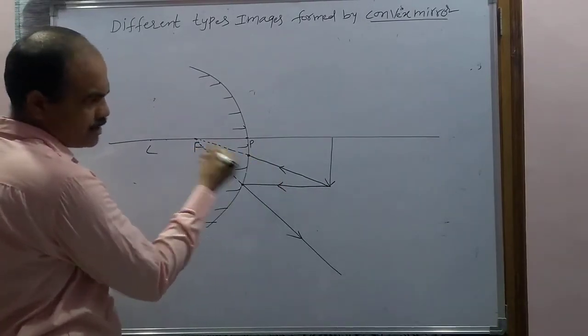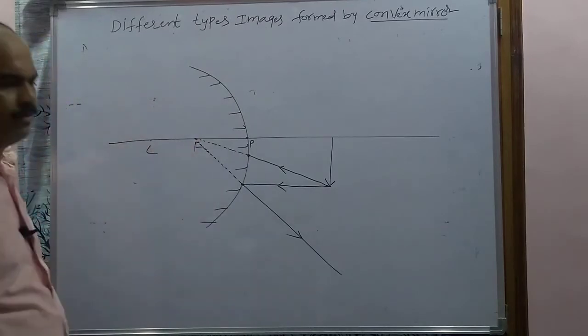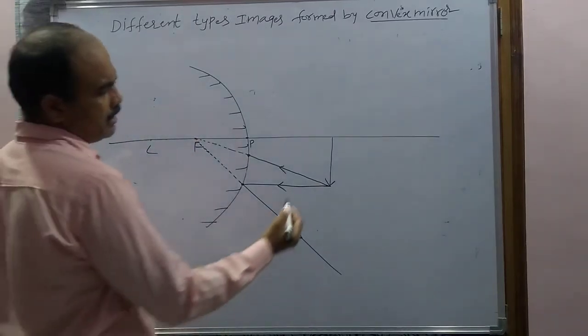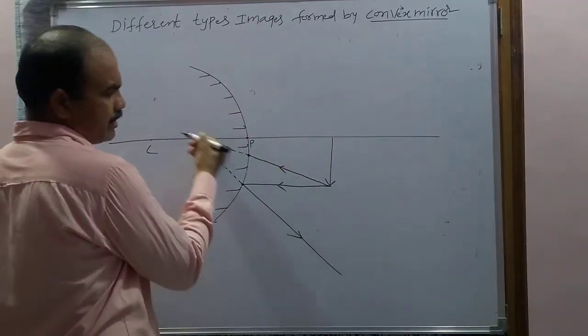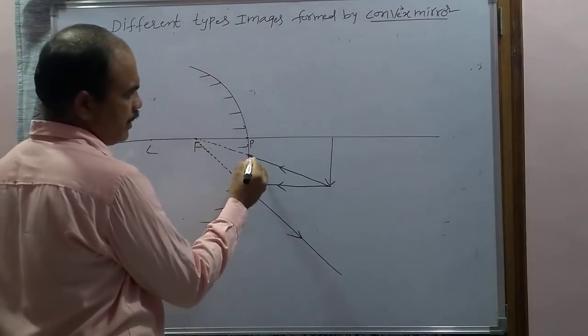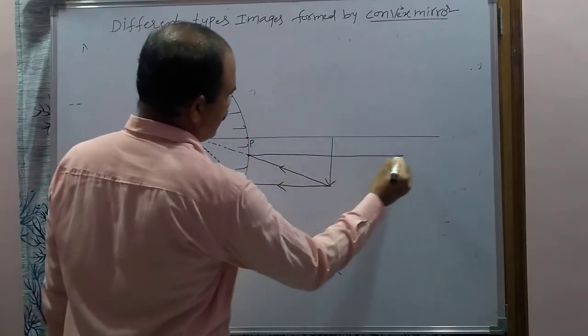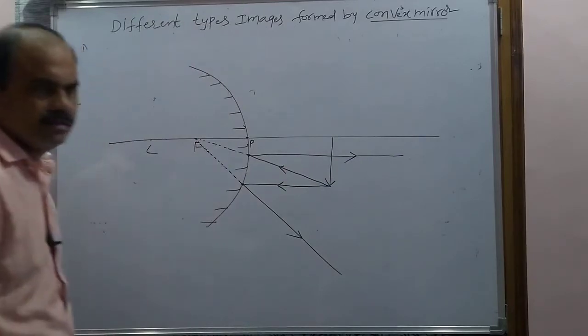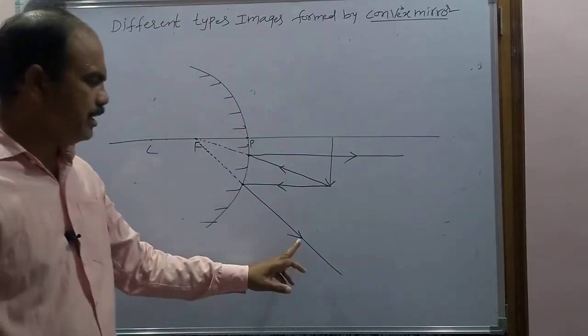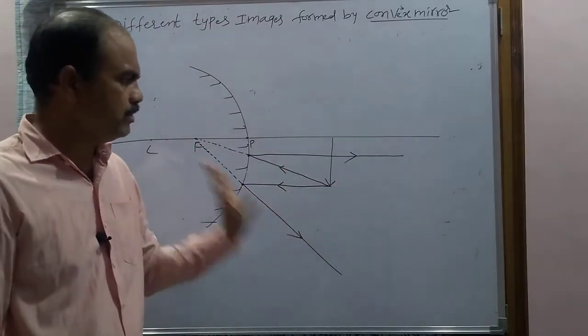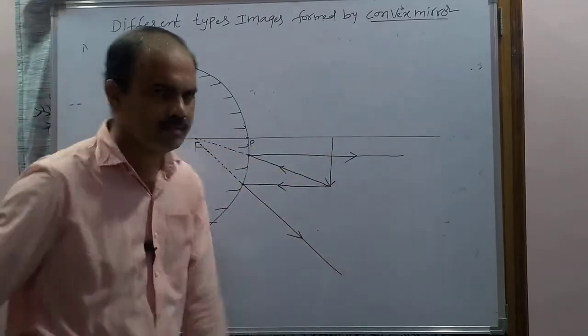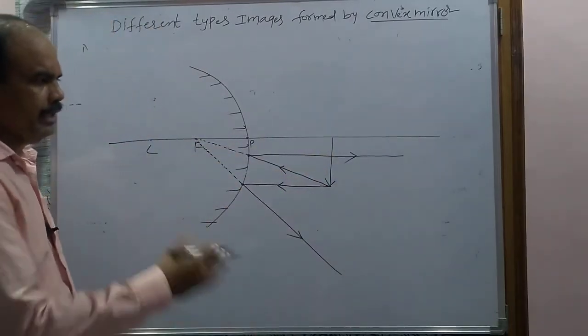Okay, now you have checked, it is travelling in the direction of focus. So now if this is the incident ray travelling in the direction of focus, after reflection what happens? It is parallel to the principal axis. So now when we observe the reflected rays of these two, they never intersect. Where is the image formed? When they are extended back.